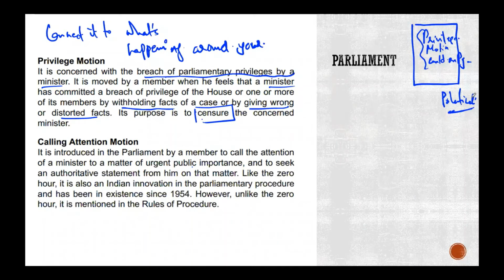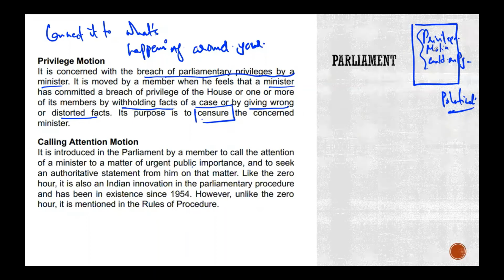But again, depending upon your time, pros and cons, you'll have to take a call. If you find something useful, you can always make a note, because you will not find these things in your monthly booklets. Adding these sort of examples will really make your answers stand out when it comes to mains. But forget mains right now. Let's focus on your prelims.